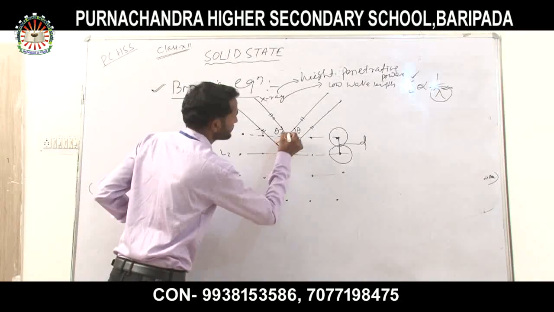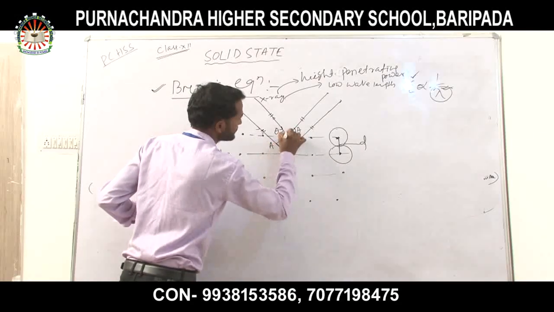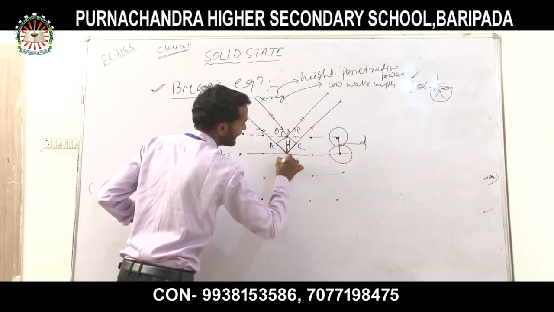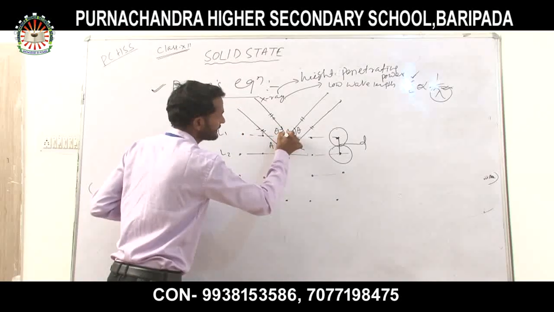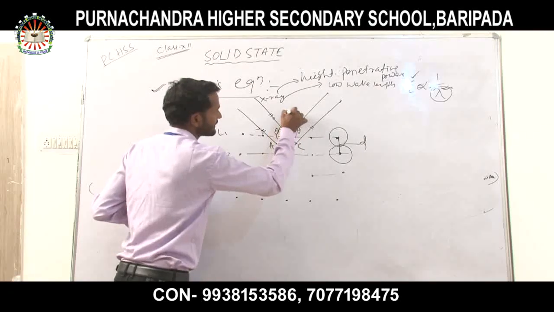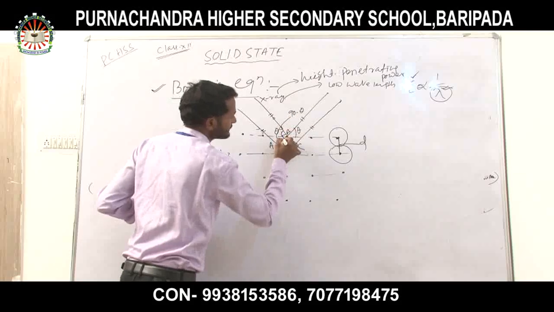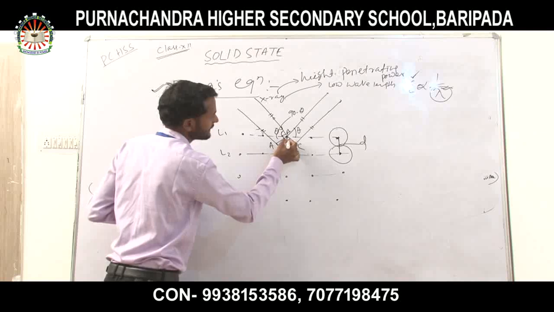So we name these points suppose A, B, C and D. Now this is the angle theta and that will be the 90 degree. So that is 90 minus theta. Then this is theta, it is also theta.